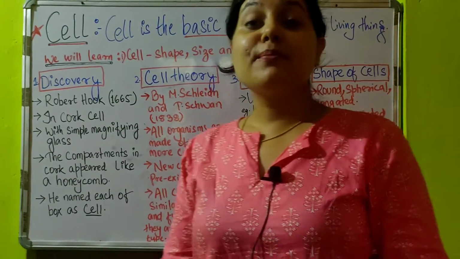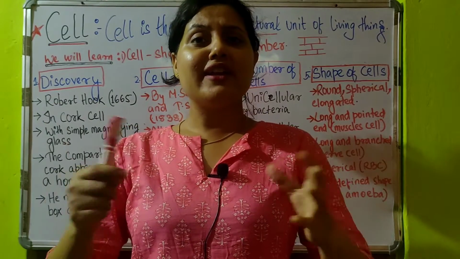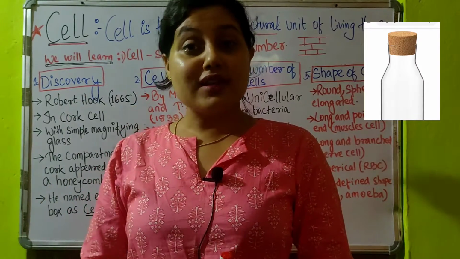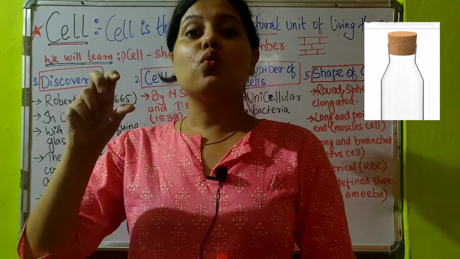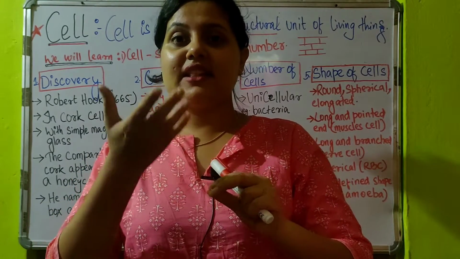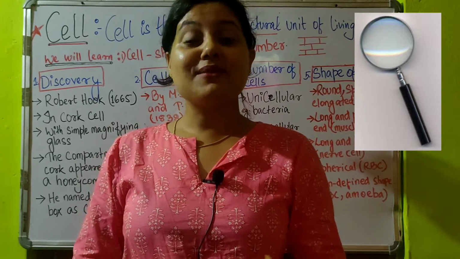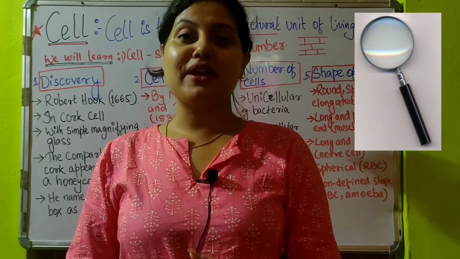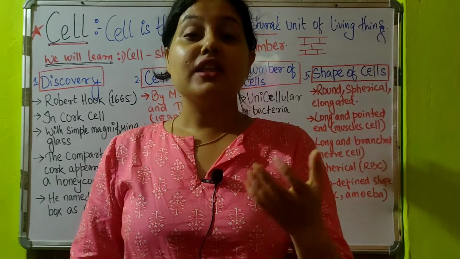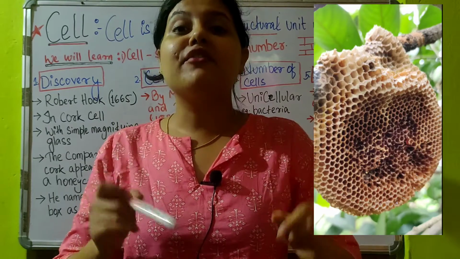Now coming to the discovery of the cell. Cell was discovered by Robert Hooke in the year 1665. In what did he discover that cell? He discovered that cell in a cork. What is cork? Cork is a wooden lid, and he saw the cell in the wooden lid with the help of a simple microscope. What is a simple microscope? A simple microscope is just a magnifying glass, you can say. In that magnifying glass, he saw the compartments of the cell.